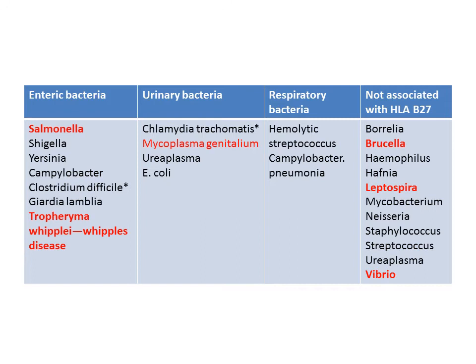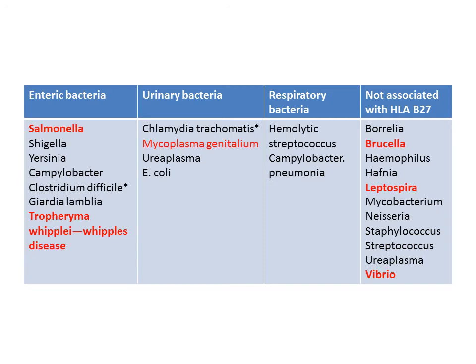Especially group A beta hemolytic streptococcus is responsible for both rheumatic fever and also reactive arthritis. So this infection should be differentiated between rheumatic fever and reactive arthritis. In rheumatic fever, there will be no inflammation of the joints, there will be migratory polyarthritis which lasts for about 3 weeks. Whereas reactive arthritis occurs 2 to 6 weeks after a respiratory infection, and there is no migratory polyarthritis, and the joints are inflamed.